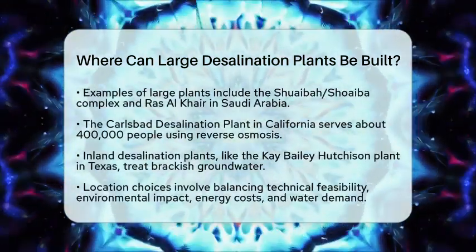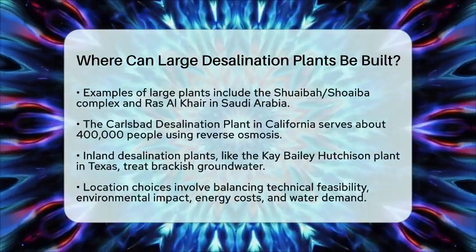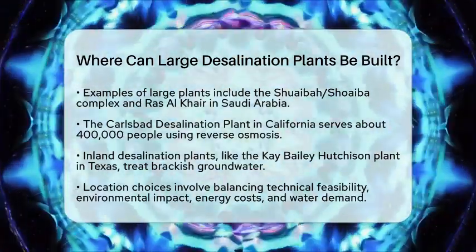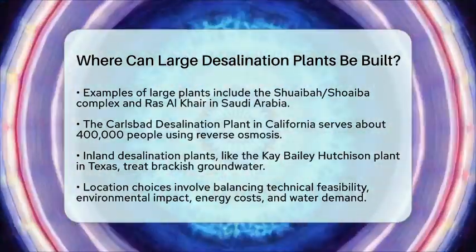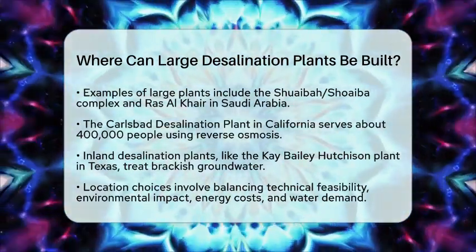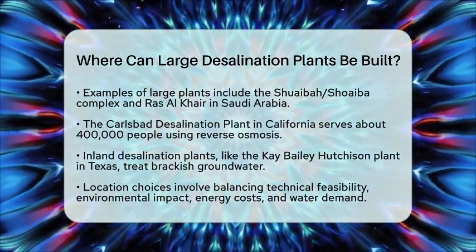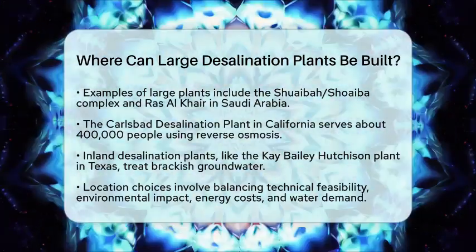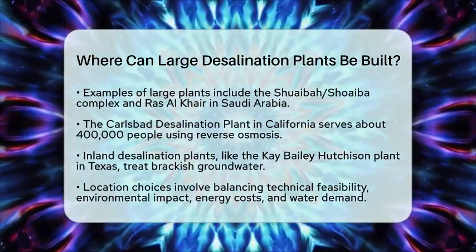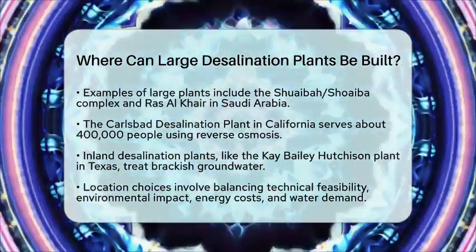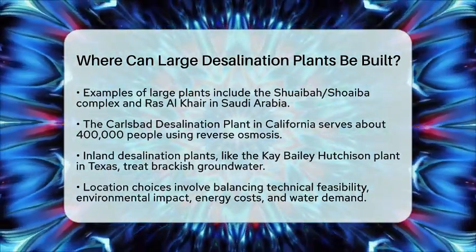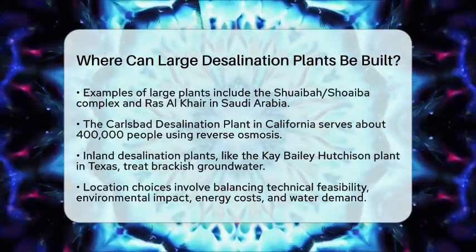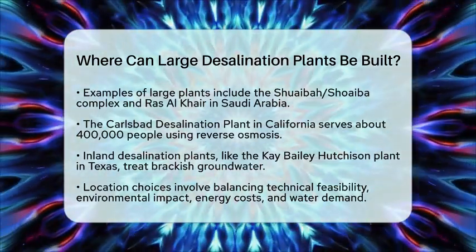In California, the Carlsbad desalination plant uses reverse osmosis to supply water to about 400,000 people. It is strategically located south of major fault lines for added safety. There are also inland desalination plants, such as the K. Bailey Hutchison plant in El Paso, Texas, which treats brackish groundwater instead of seawater. This shows that desalination can also work away from the coast when suitable water sources are available.